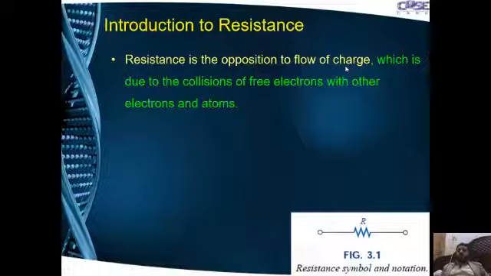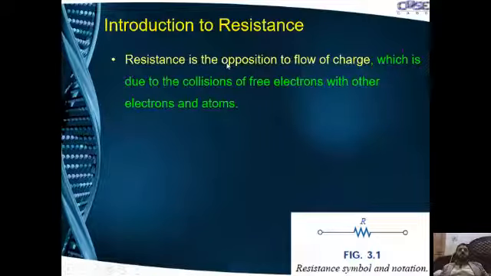When there is no voltage applied, these free electrons move randomly within the conductor. But when you apply a voltage, they start flowing in one direction, and during the movement they collide with each other and with the static atoms within the conductor.